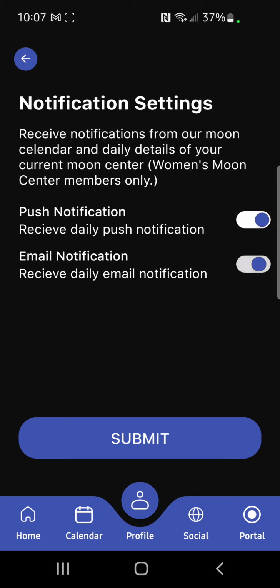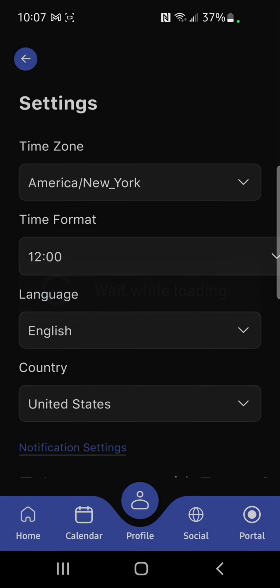Please turn on your notifications so that you can get updates from the app. You will get a push notification every day that tells you the moon sign and the main moon transit for the day. And once you have mapped your moon center calendar, you also will get a notification of which moon center you are on today, and it will give you a link to the moon center calendar or tool of that day. So that is your profile.